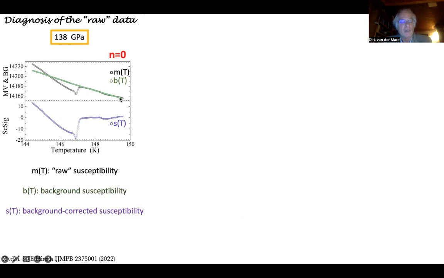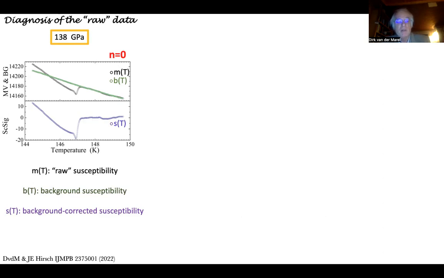Now I also show the background curve obtained by taking the difference of measured voltage minus superconducting signal. It looks quite smooth, but if you enlarge it, there's actually noise on that. It's also true here, but not in the superconducting signal. There's no noise over here. That's again just the sum of a quantized component and a smooth component.